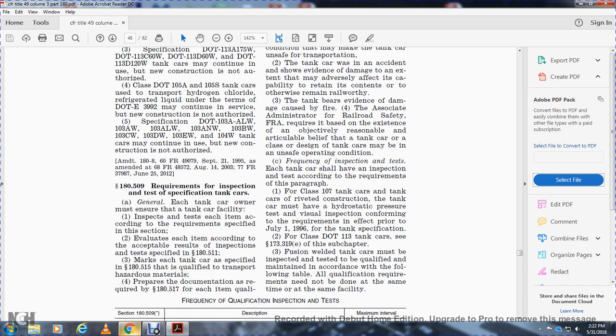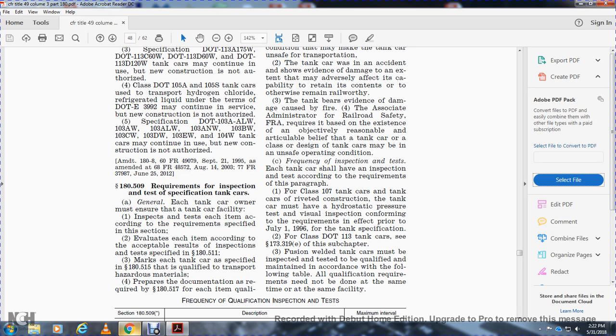For Class 107, the tank cars must have the hydrostatic pressure test and visual inspection conform with the requirements effective prior to July 1st, 1996 for the tank car specification. For the 111.3 tank cars, see 173.319(e) of the subchapter.